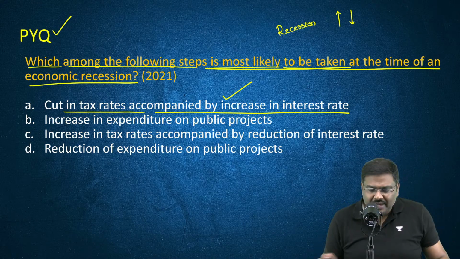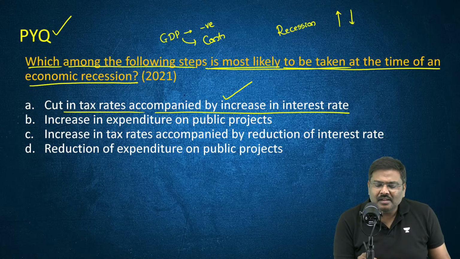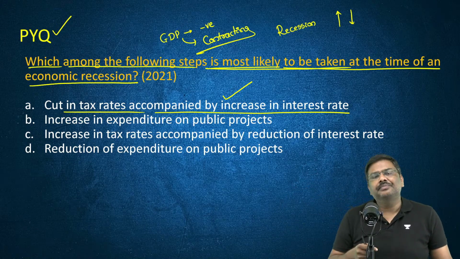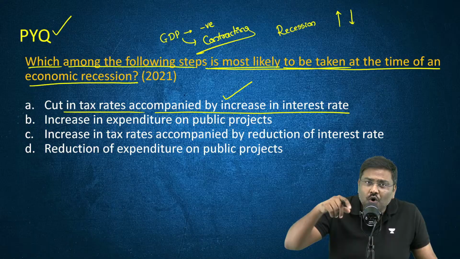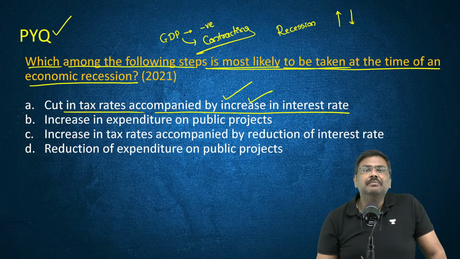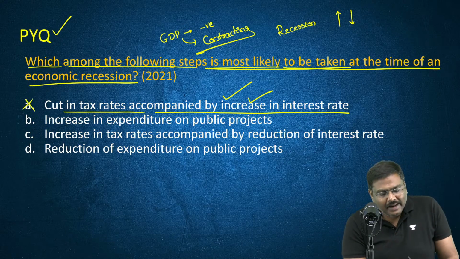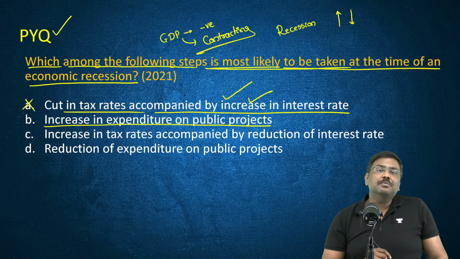And during recession, if the GDP growth rate is negative, if the GDP is contracting, don't you think your policy should increase the GDP number? Your policy should contribute to more demand in the market. Rather, you are reducing the demand by having this kind of a policy. A, incorrect.